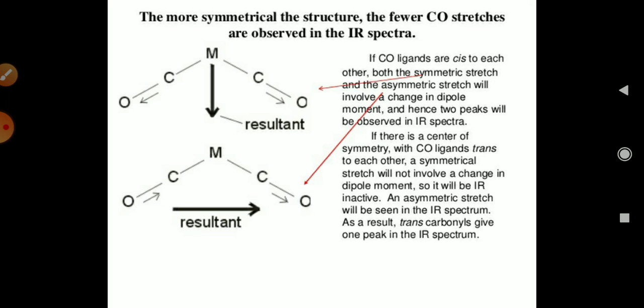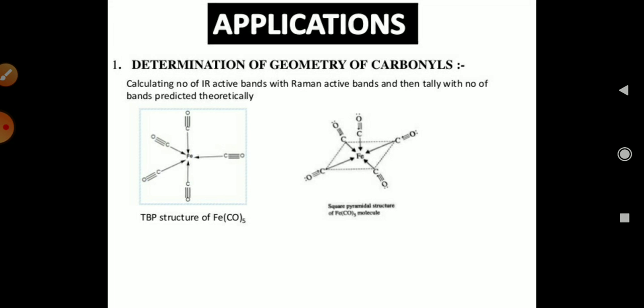So a molecule having cis CO ligands shows two peaks in IR, and the trans carbonyl compound gives one peak in the IR spectrum.